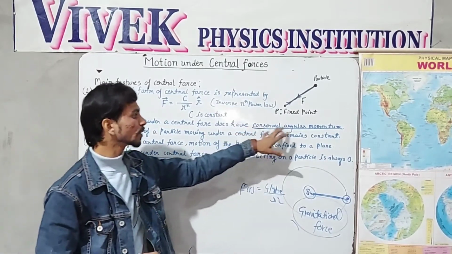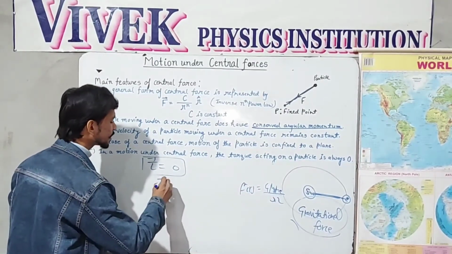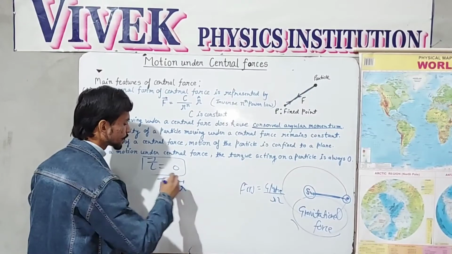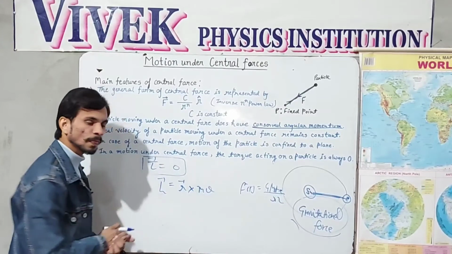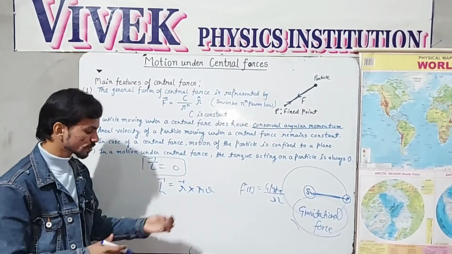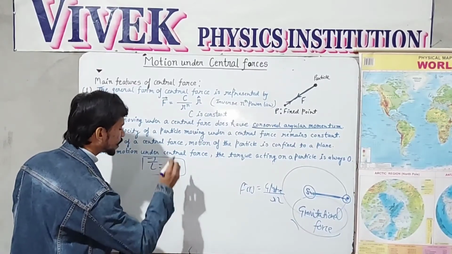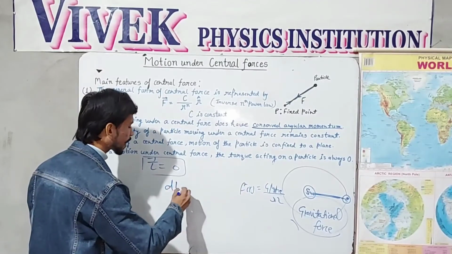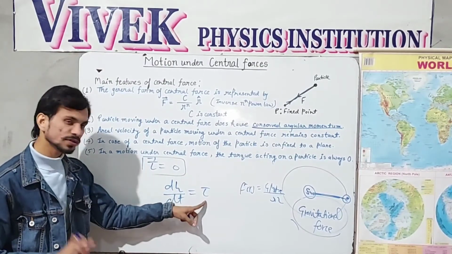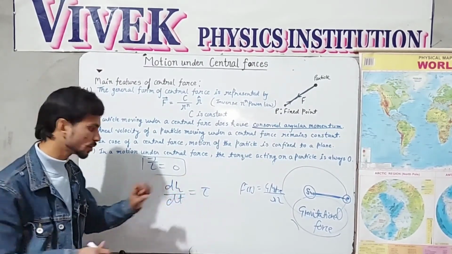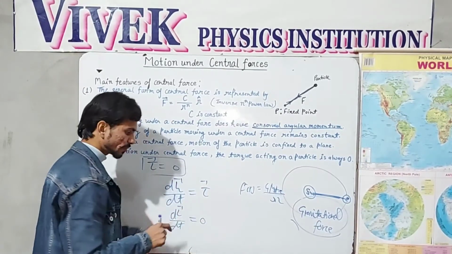Now we have to prove that angular momentum should be conserved. So let us link this formula with the angular momentum, and angular momentum is nothing but L equals the cross product of the position vector and mv. So L equals this value, and the rate of change of angular momentum is nothing but the tau. And this value is 0. We have obtained this value as 0. So dL over dt will also be 0.